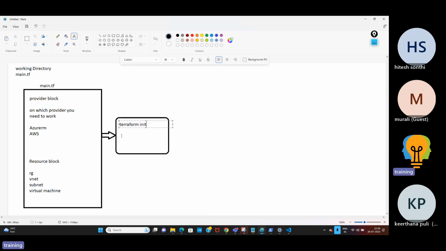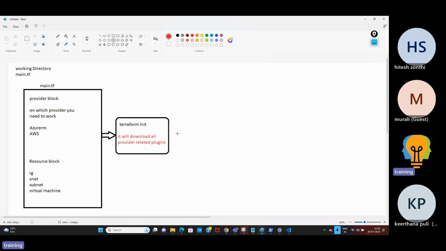When you initialize Terraform, it will download all provider-related plugins. So what is a provider? As we are working on Azure, it will download Azure-related plugins. If you are working on AWS, it will download AWS-related plugins.